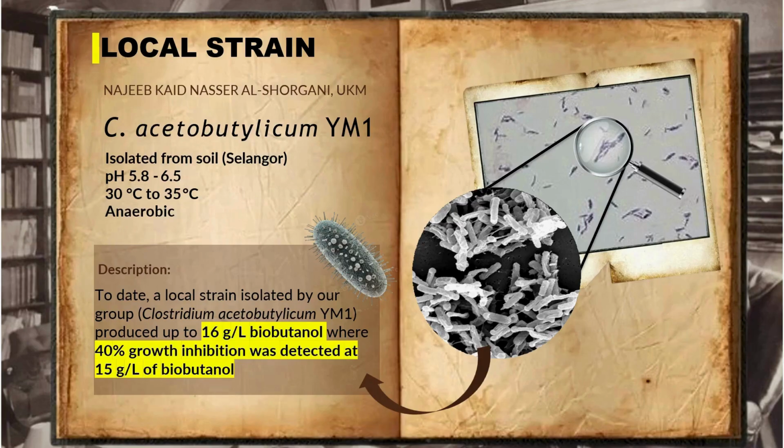Now, let me introduce the main hero of my research. It is our locally isolated strain from Selangor, a biological material that I aim to develop and enhance, known as Clostridium acetobutylicum YM1. The term YM1 reflects a personal story. It stands for Yemen, the origin country of the researcher, while Malaysia is where the strain was successfully isolated. One of the unique traits of this strain is its ability to adapt to both aerobic and anaerobic conditions. It also has a proven record of utilizing various types of agricultural waste, making it highly versatile for sustainable biofuel production.